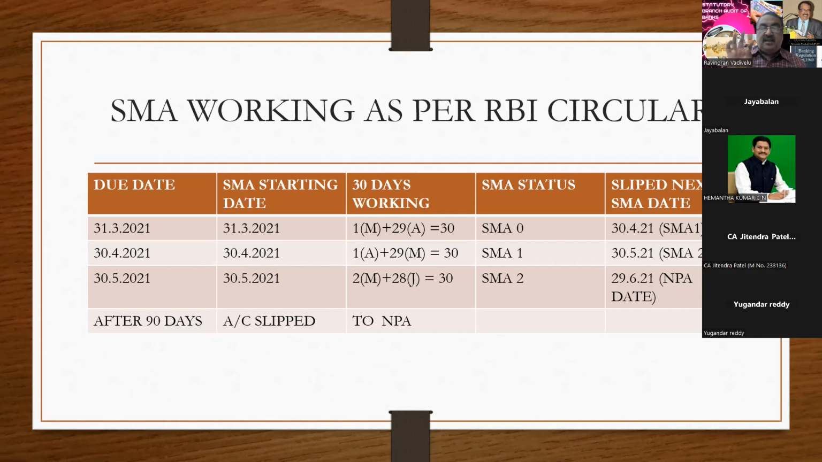So 31/3/21 plus 30 days: 31/3/21 is 1 day, and the remaining days of April are 29. That is the SMA 0 period. The SMA 1 period is 30th April to 29th May, and the SMA 2 period is 30th May to 28th June. If the due amount of 31/3/21 has not been paid on or before 28th June, then that account will become NPA on 29/6/21. Is it clear, sir? Then I'll proceed.